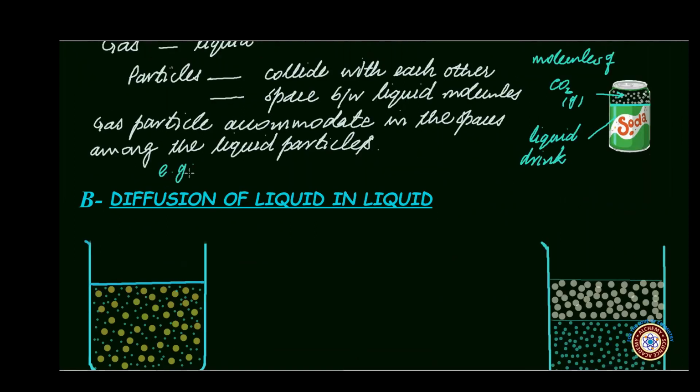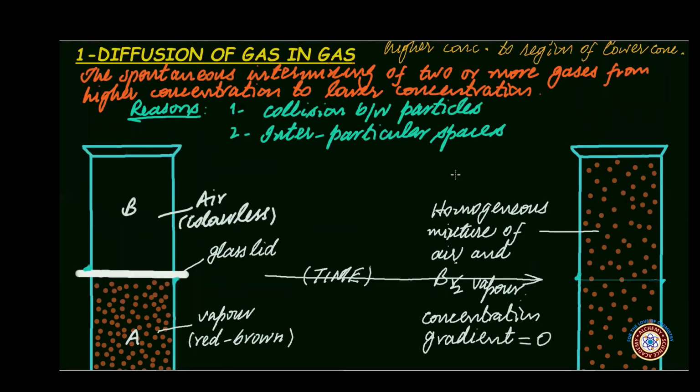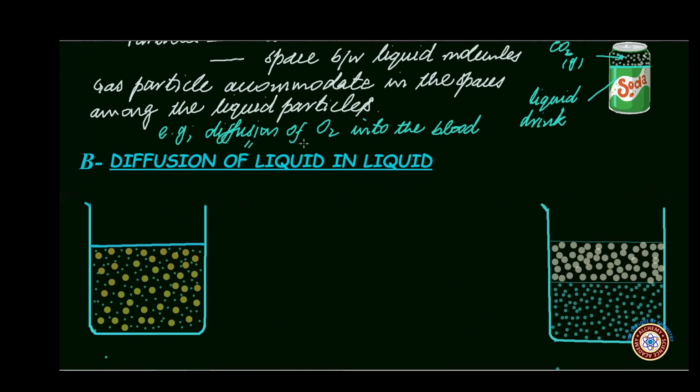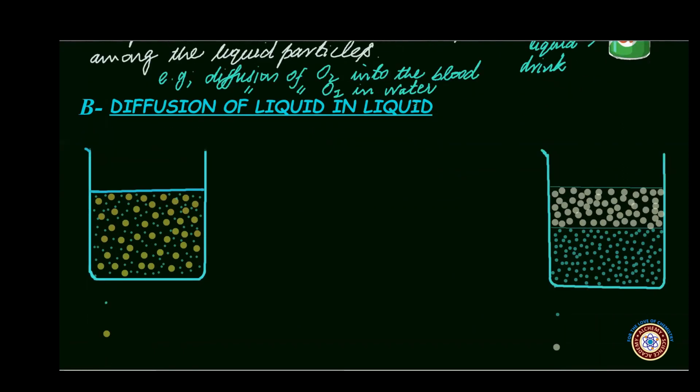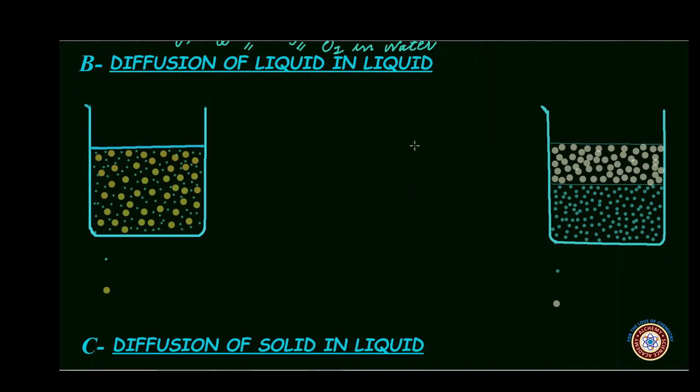Other examples of diffusion of gas in liquid are diffusion of oxygen from lungs into the blood through blood capillaries of the lining of lungs. Similarly, diffusion of oxygen in water is very important for aquatic life, especially for fish to obtain oxygen from the water to continue their life.